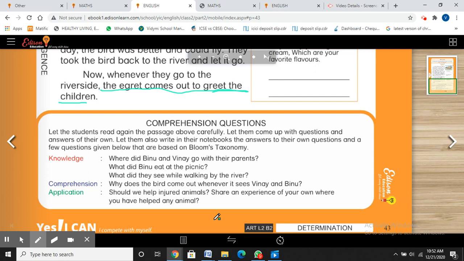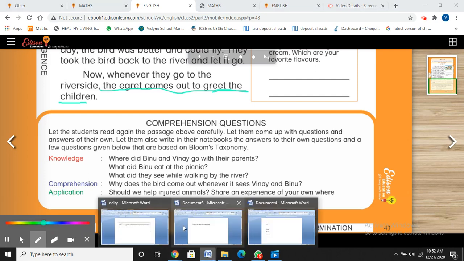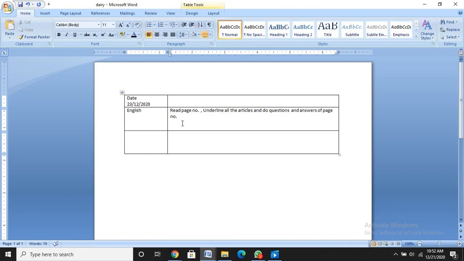So now it's time for your diary. Please take out your diaries. The date is 23rd 12 2020. Subject is English. Read page number 43. Underline all the articles and do question answers of page number 43. So do complete your work.